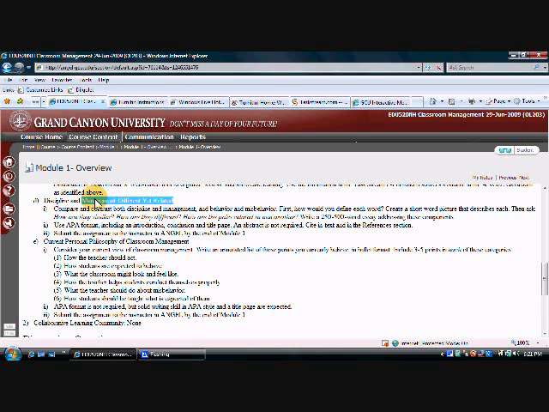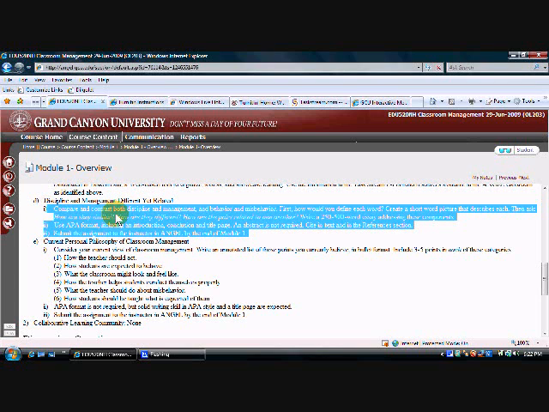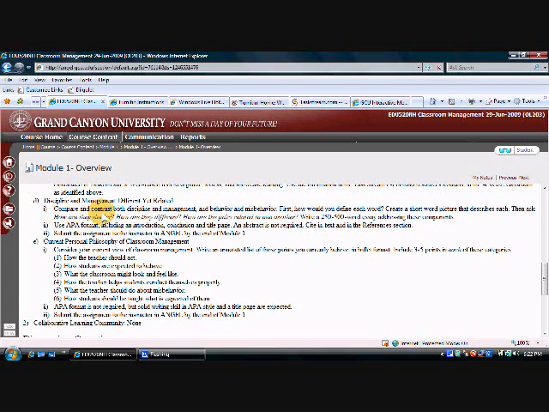Notice that the title is here, and then all of these things below are things telling you about the assignment. Notice that it says you have to compare and contrast discipline and management, behavior and misbehavior. You have to define each word, create a short word picture that describes each, and then ask how are they similar, how are they different, how are they related to each other. It has to be a 250 to 500 word essay addressing these components.